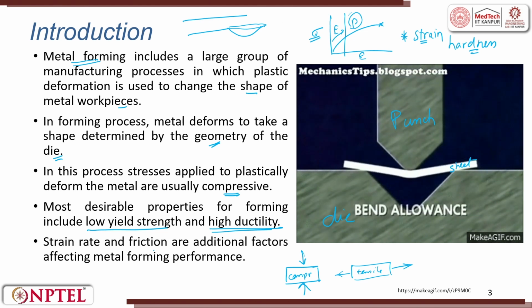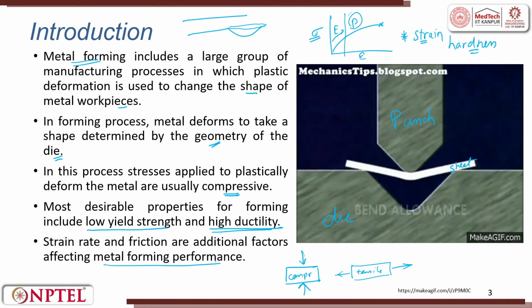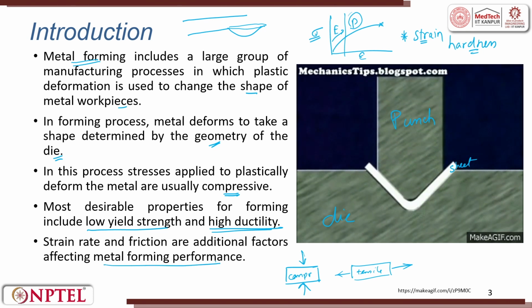Strain rates and friction are additional factors affecting the metal forming process. What are strain rates? I try to slowly stretch. The straining is slow. Strain divided by time is the strain rate. If I slowly move a metal, it is a slow strain rate. When I quickly, instantly move it, it is called a high strain rate.